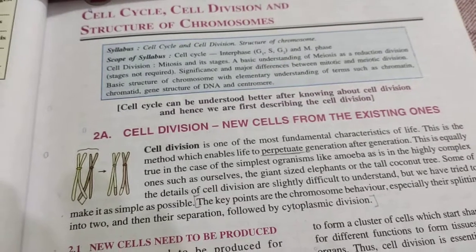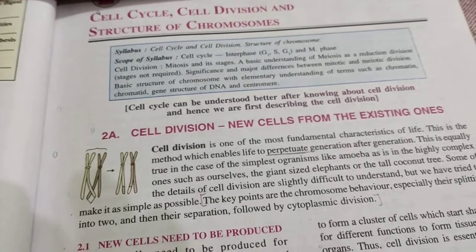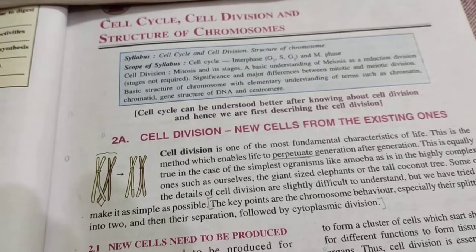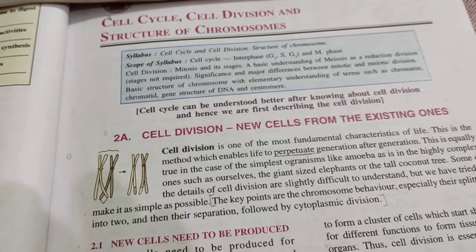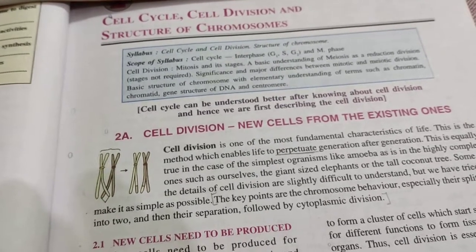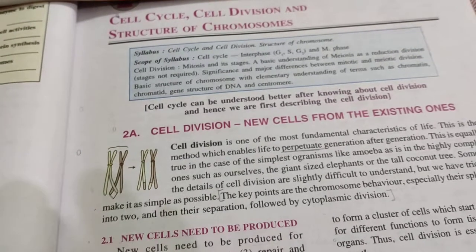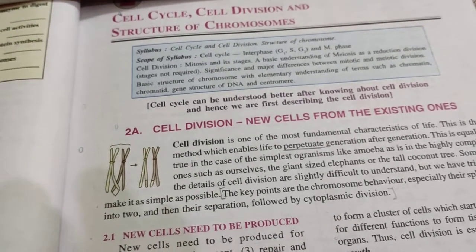So that is why your syllabus has been cut short for your upcoming board exams. So please go through the new syllabus which I have uploaded last day. So I'm starting with this new chapter.